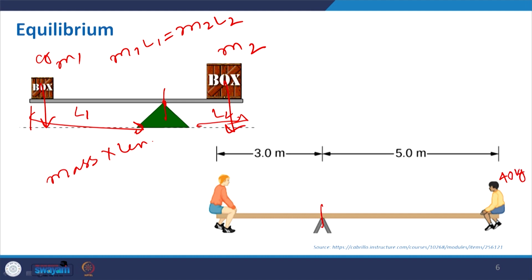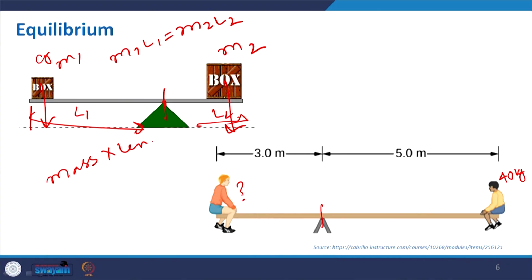Now, can you just quickly calculate and give me the result? In order to make it stable, what should be the weight of this particular kit? You take a few seconds and it will easily be done. I have given already the required condition to get it stable. So, can you do it for me?